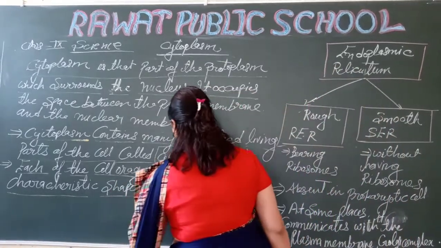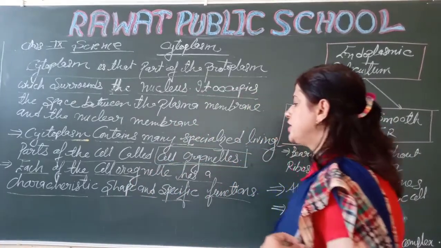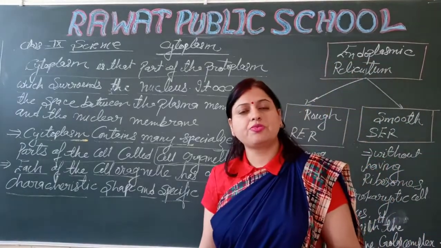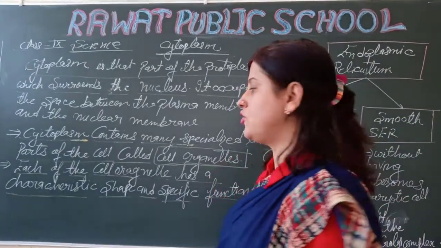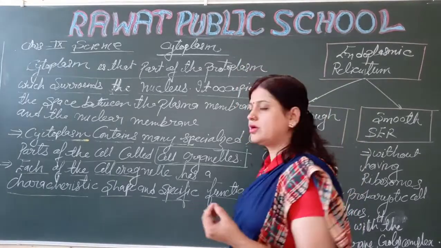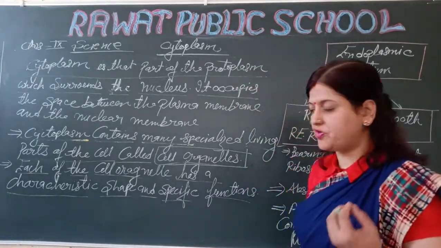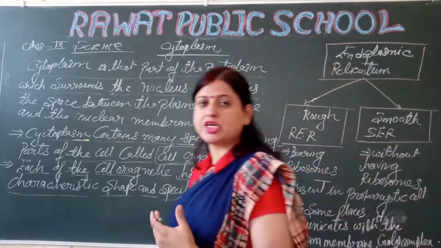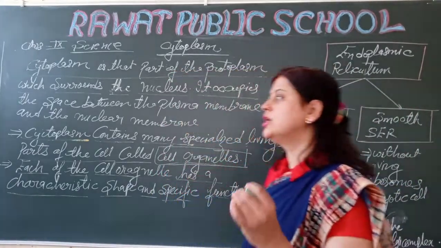Each of the cell organelles has a characteristic shape and specific function. Students, there are different types of cell organelles, and every cell organelle has a characteristic shape and specific function. So let's take the different cell organelles. I hope that is clear.